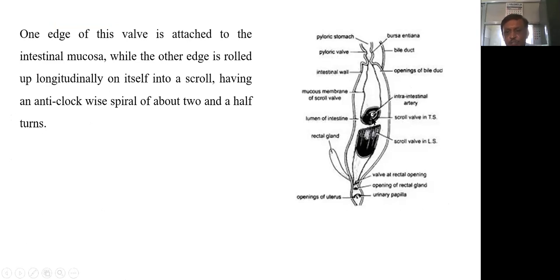One edge of this scroll wall is attached to the intestinal mucosa, while the other edge is rolled up longitudinally on itself into a scroll, having an anti-clockwise spiral of about 2.5 turns.